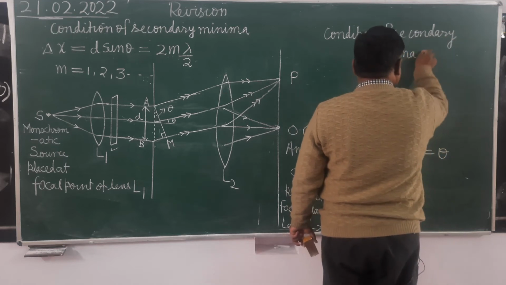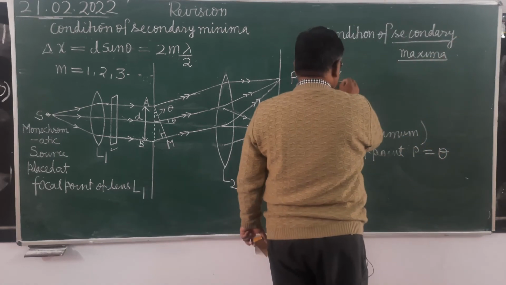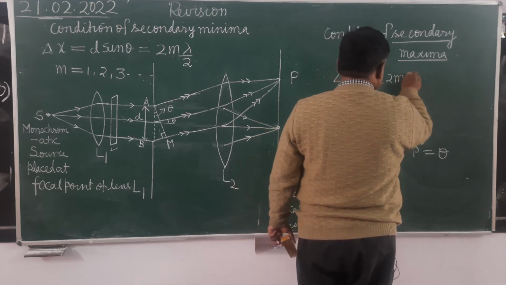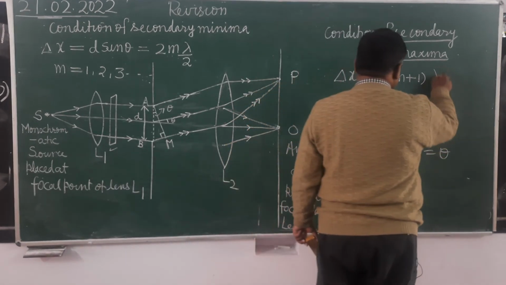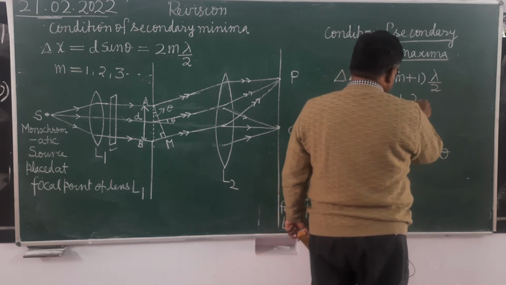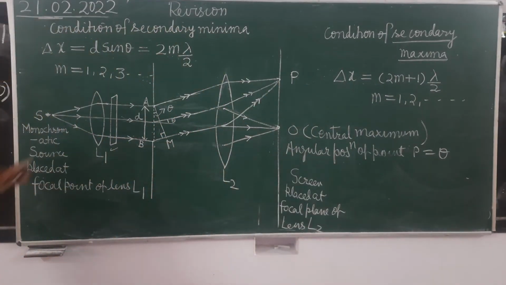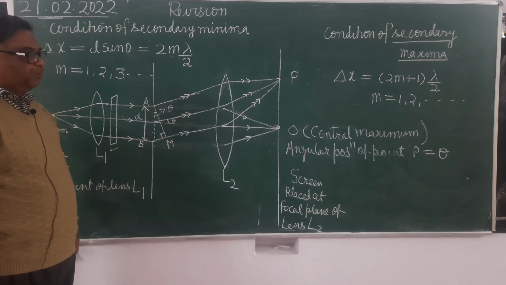Secondary maxima. When path difference is odd multiple, that is 2m plus 1, not 2m minus 1. We will take (2m plus 1) lambda by 2, where m takes the value 1, 2 and so on. It's clear? So when the path difference is odd multiple of lambda by 2, then at those points secondary maxima will be found. Now what is the meaning of secondary maxima and secondary minima?